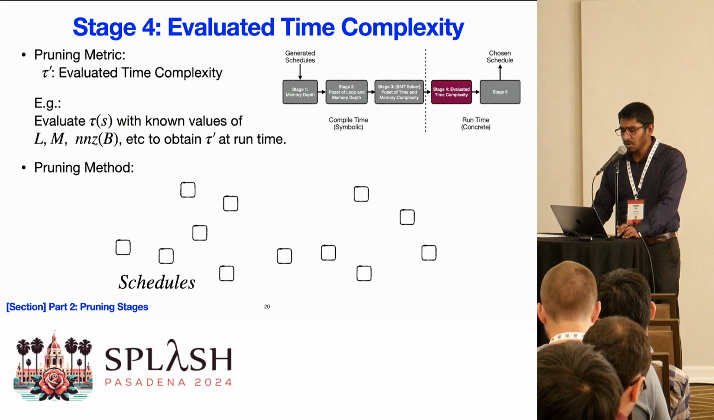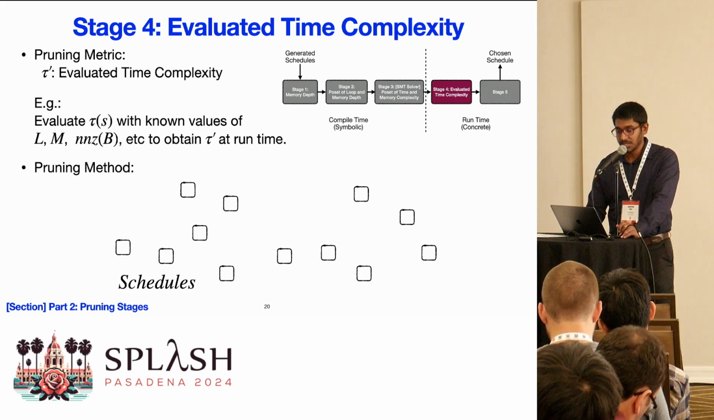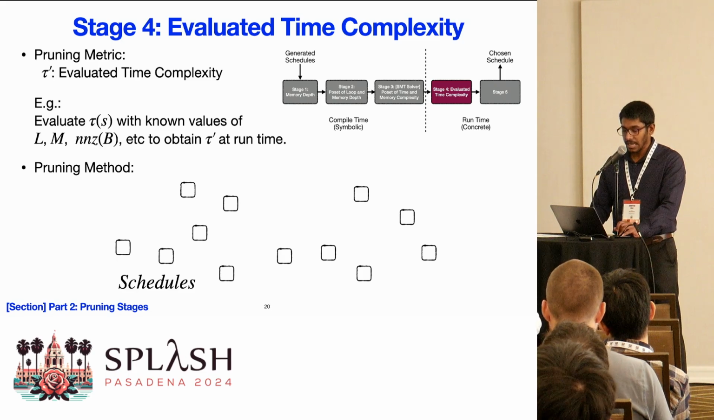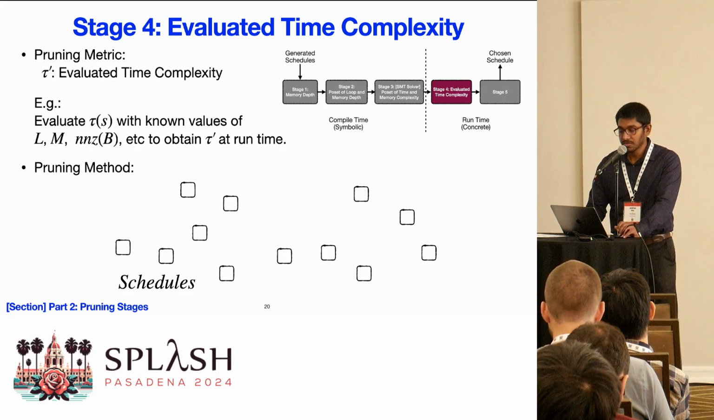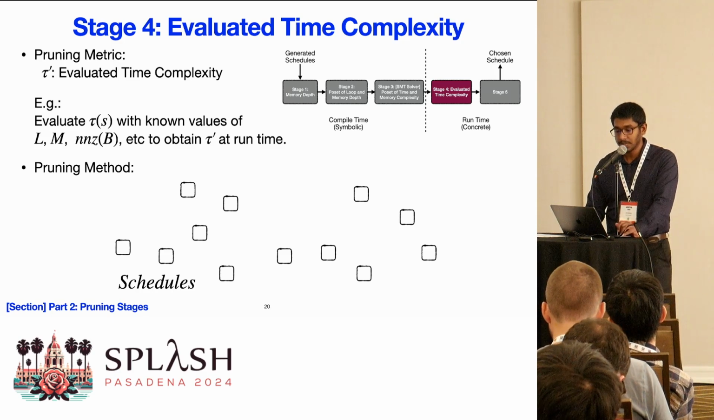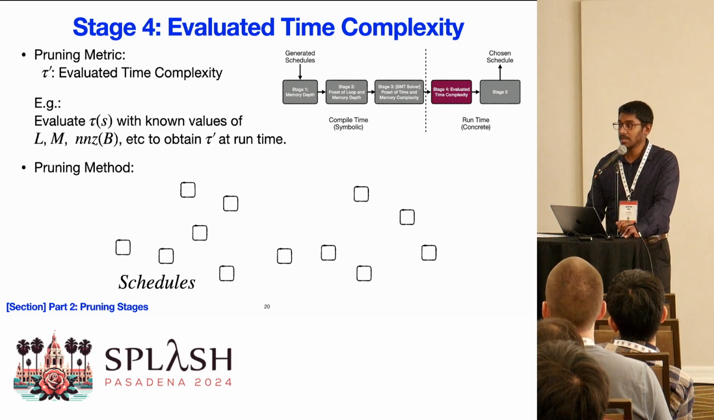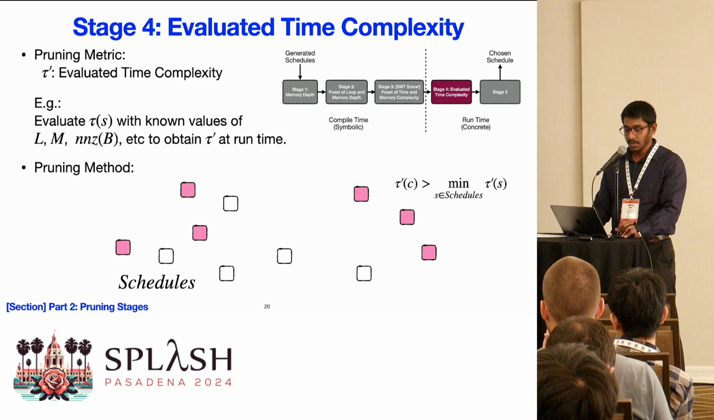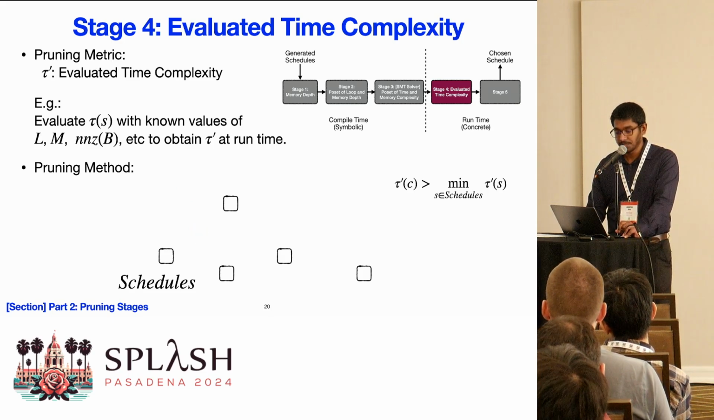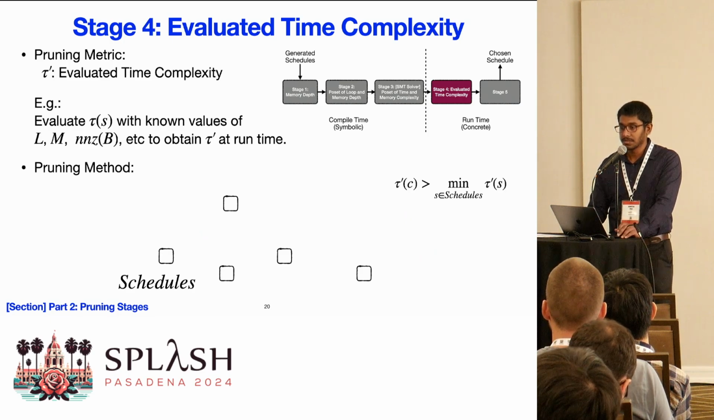Let's move on to the first stage of our runtime pruning stages. During runtime, we have the concrete bounds of the tensors and information like the number of non-zero values of the sparse tensors. So we can evaluate our time complexity expression and obtain a concrete value, which we call the evaluated time complexity. We keep all the schedules with the minimum evaluated time complexity and remove all the other schedules.